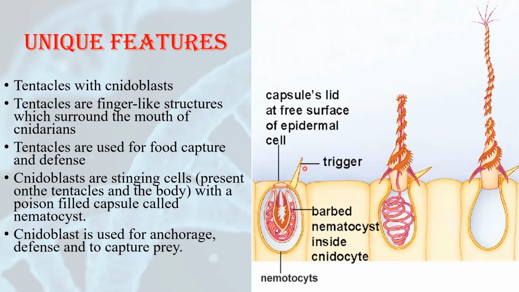Here you can see this is a trigger, and inside there is poison. Whenever there is a predator or a prey, this trigger will give a signal, and this cnidoblast will come out like this. It will be ejected out, and because of this, the cnidarian can throw poison in the body of the predator or prey, and that's why these cnidoblasts are used for capturing food as well as for defense. Cnidoblast is also used for anchorage. If they want to attach to a surface, any surface, if they want support, they can use these cnidoblasts.